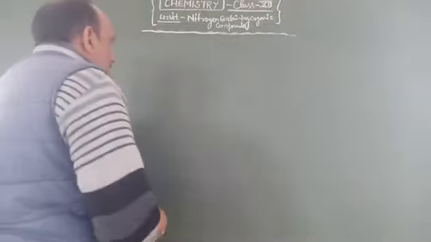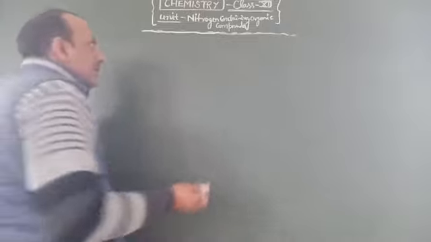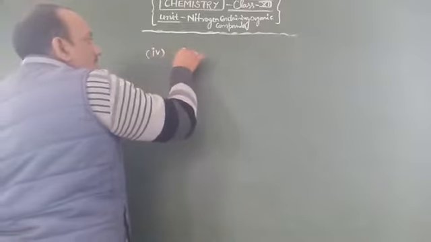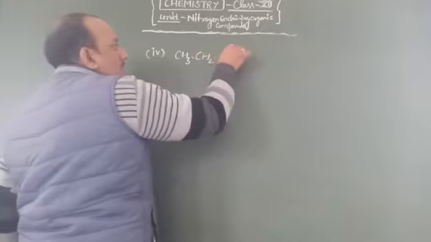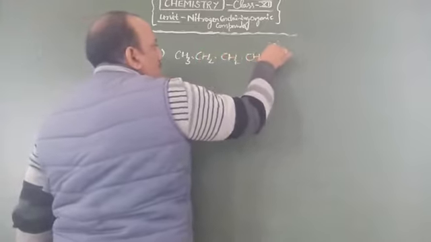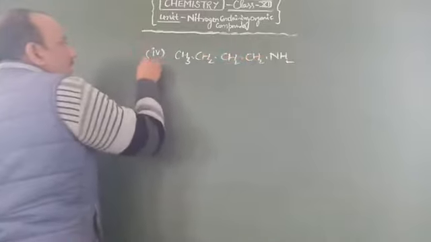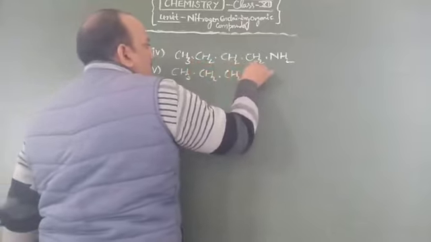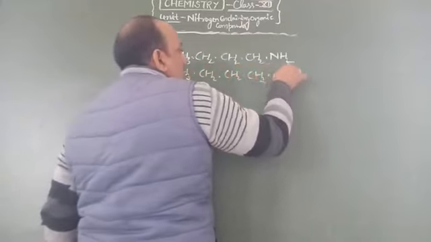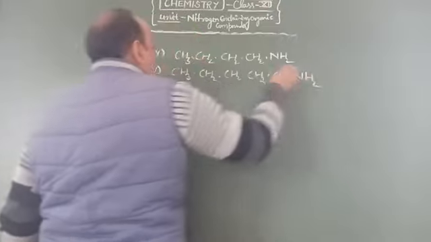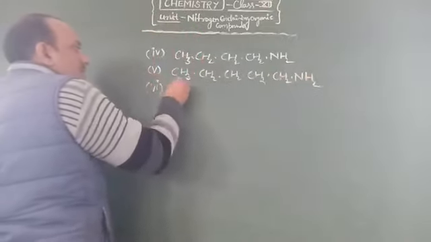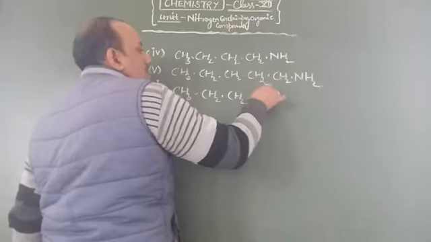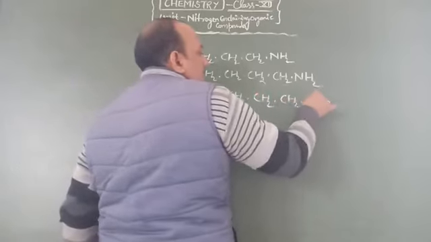Now we give you some other examples to do in your notebooks: CH3, CH2, CH2, CH2 and NH2; CH3, CH2, CH2, CH2, CH2 and NH2; and the last one is CH3, CH2, CH2 and NH2.